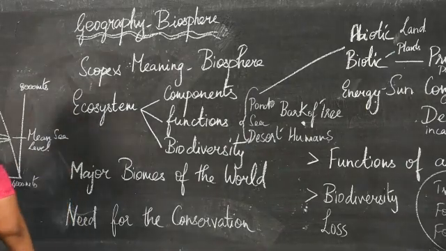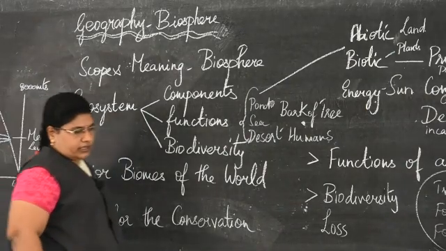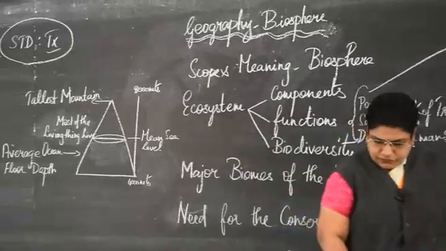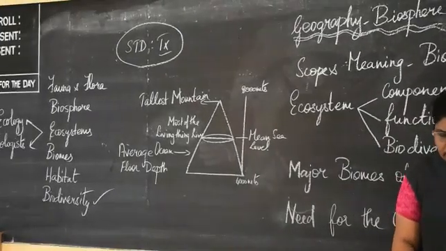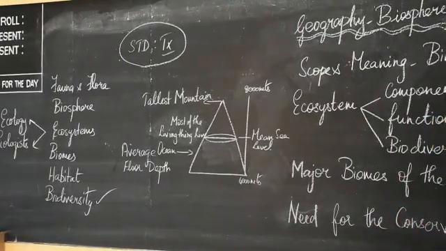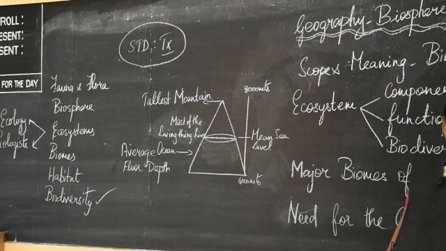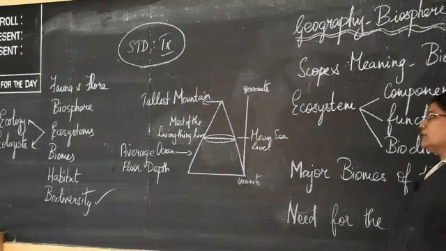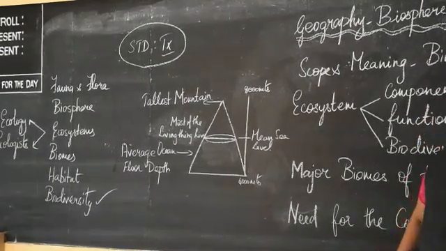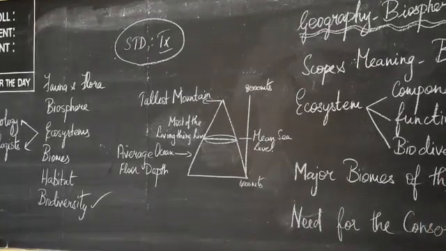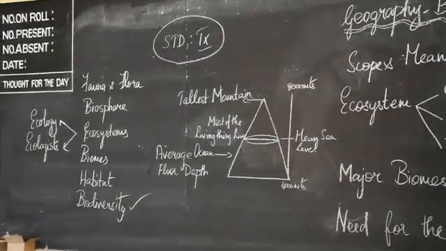Now already I told you about ecology. Now what is this ecology? Ecology is a branch of science that deals with the ecosystem. And who are these ecologists? A person who studies ecology is called an ecologist.